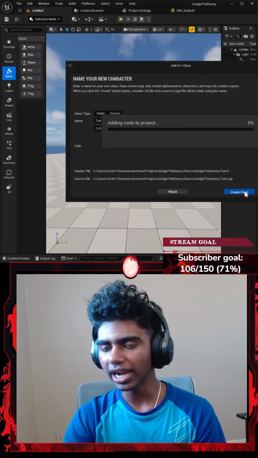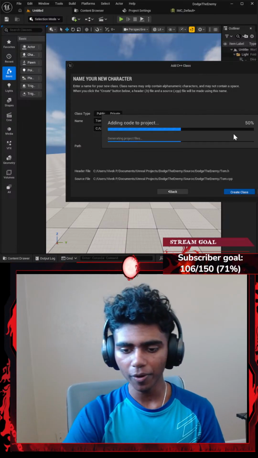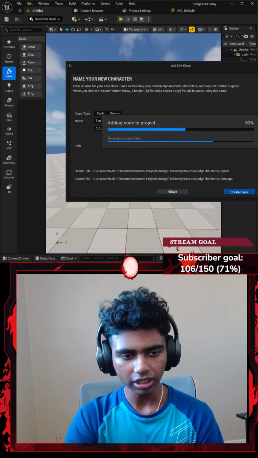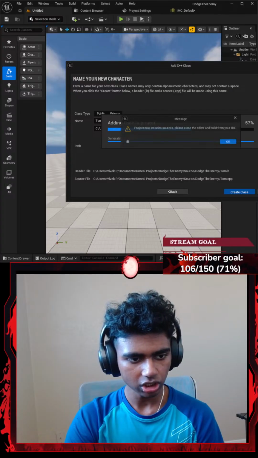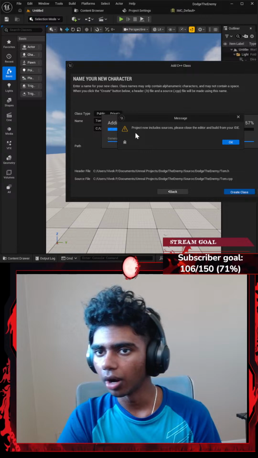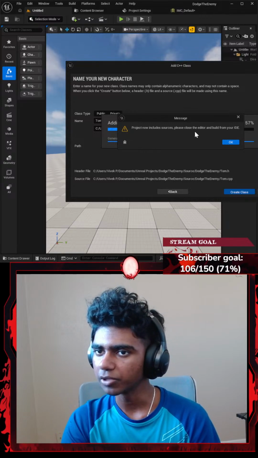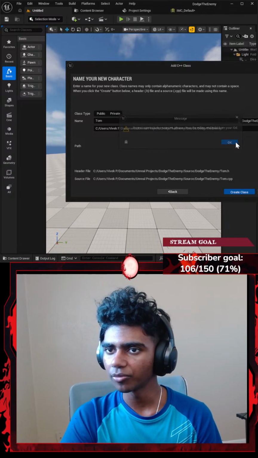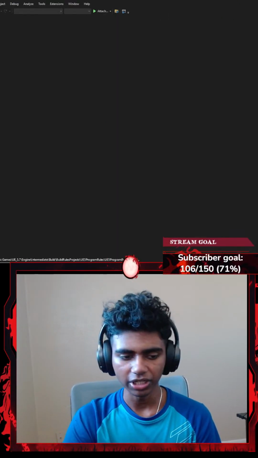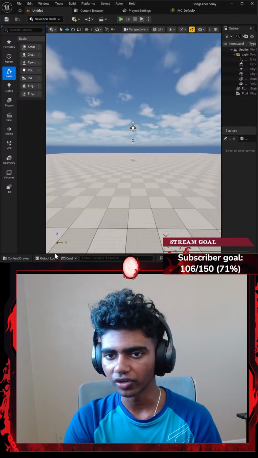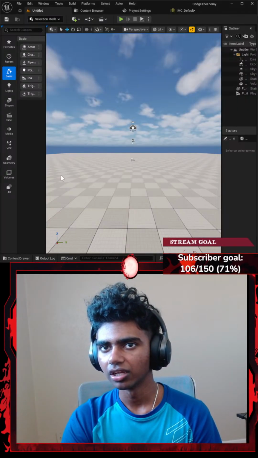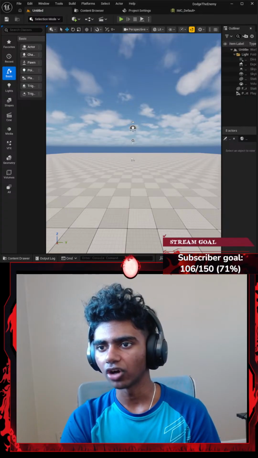Okay, that's it. Let's go ahead and add code to project. This is gonna open my Visual Studio. Let's wait for my Visual Studio to open real quick, and then check if I had it checked here. There we go. So a project now includes sources. Please close the editor and build from your IDE. Okay, I guess I could do it. Firstly, before you really do close this stuff, make sure to go to your content drawer and save everything, because there are so many times that I forgot to save stuff.